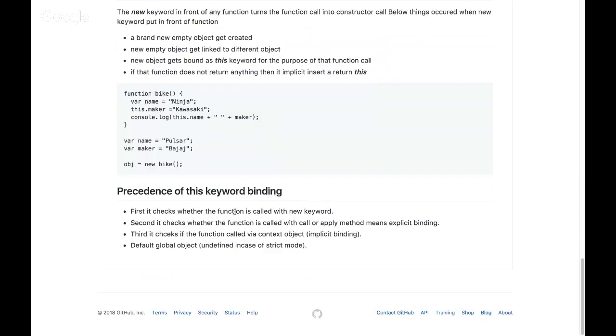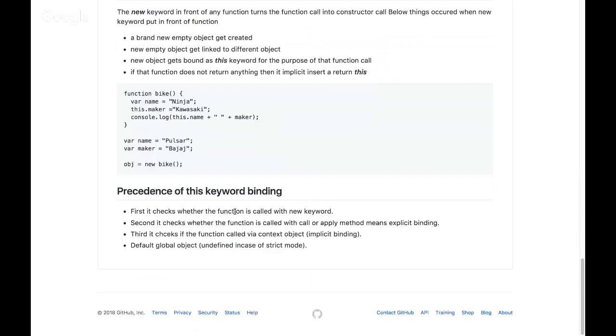Third, the implicit binding, and the fourth one is default. If nothing else happens, then it falls back to the default this binding. So it's the window object in case of no strict mode. In strict mode, it's undefined.